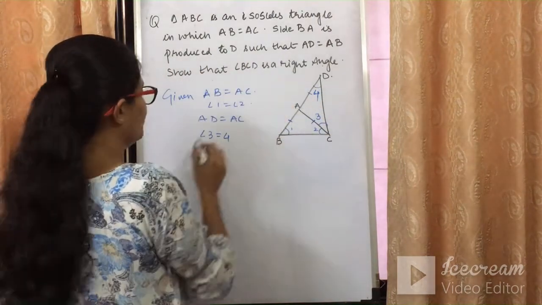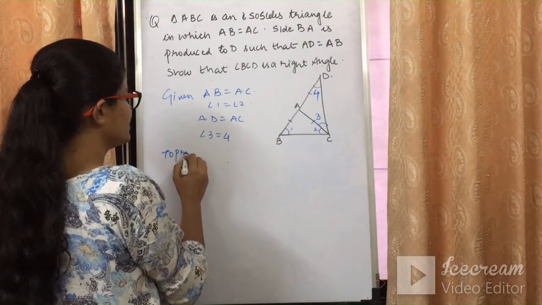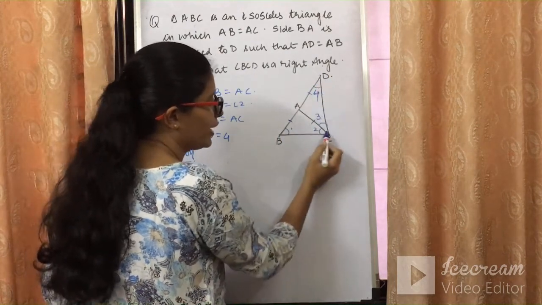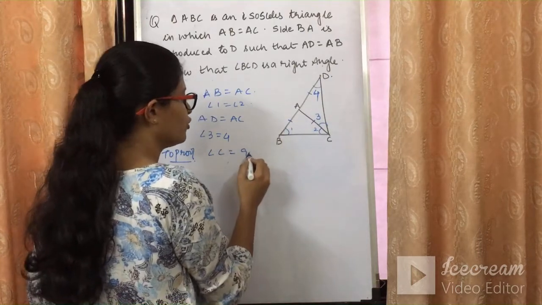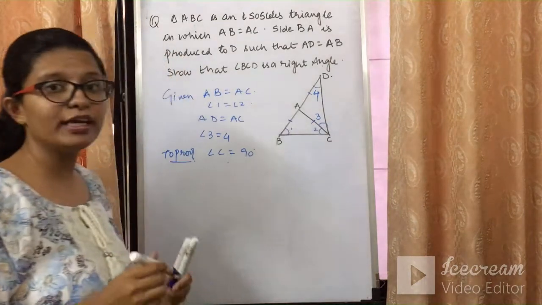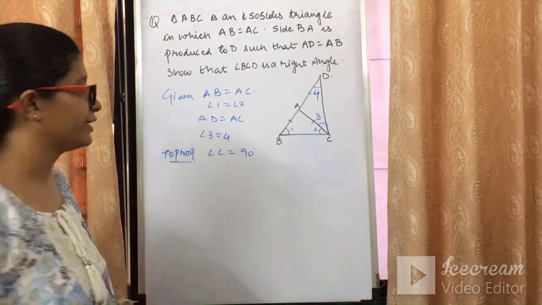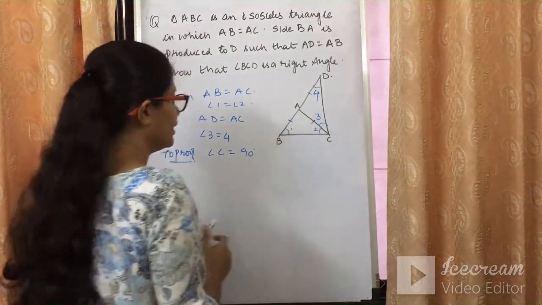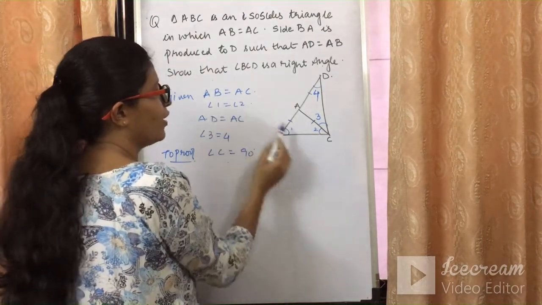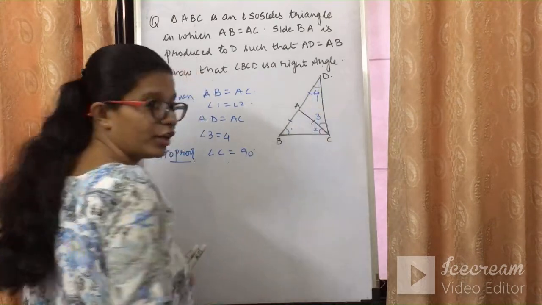Now what we need to prove is angle BCD is a right angle. I need to prove in short angle C is equal to 90 degree. मुझे प्रूफ करना है कि ये right angle है या नहीं है. Angle 2 plus angle 3 should be equal to 90 degree. I need to prove that. Already I know it is an isosceles triangle, AB is equal to AC. Angle 1 angle 2 के equal है, angle 3 angle 4 के equal है.